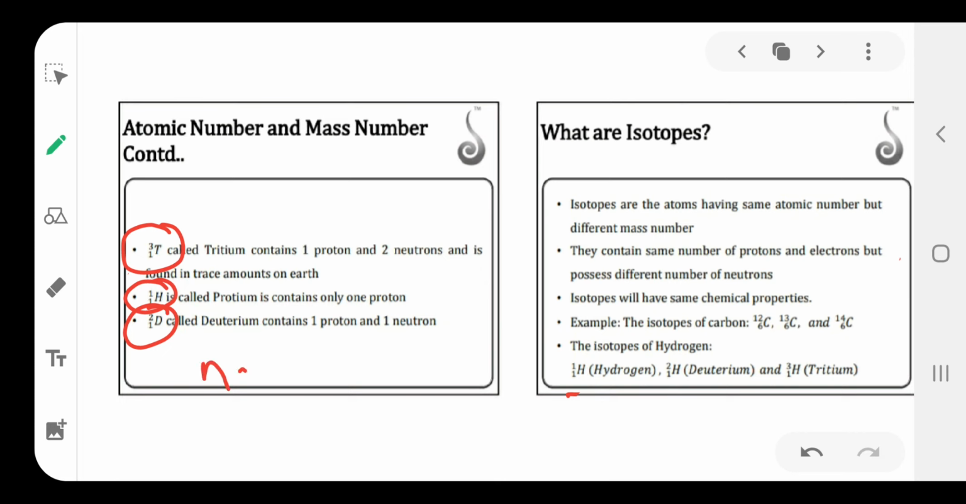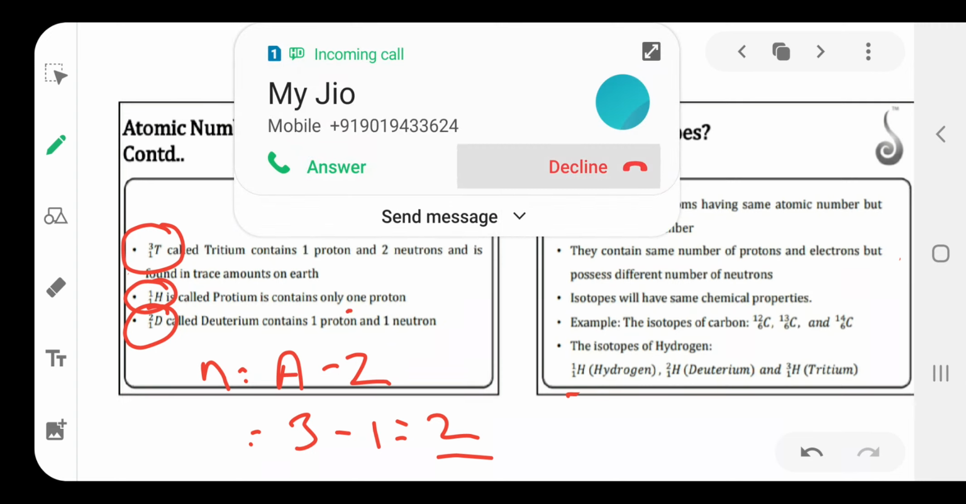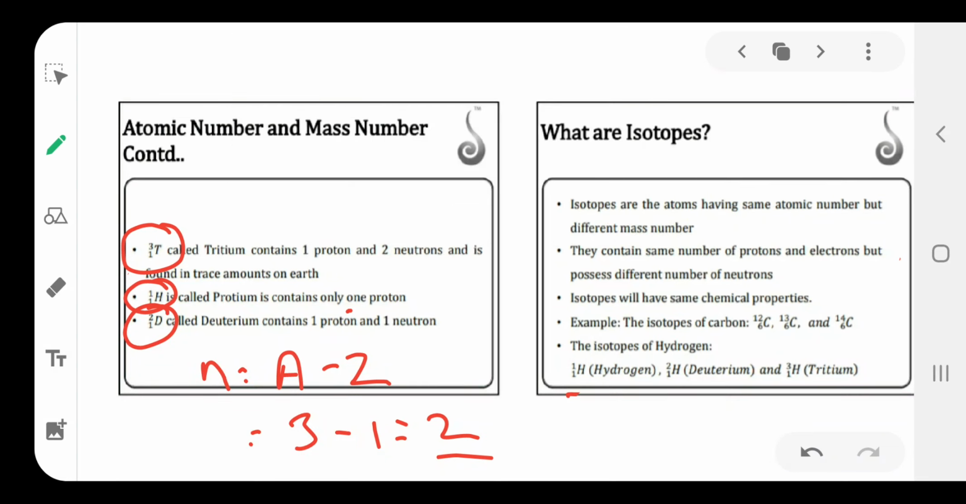Then what about the neutron number? Neutron number is equal to A minus Z, meaning mass number minus atomic number. For example, in tritium, mass number 3 and atomic number 1, so the total number of neutrons is 2. Protium has 0 neutrons. Deuterium contains 1 proton and 1 neutron, meaning 2 minus 1, so 1 neutron is present.